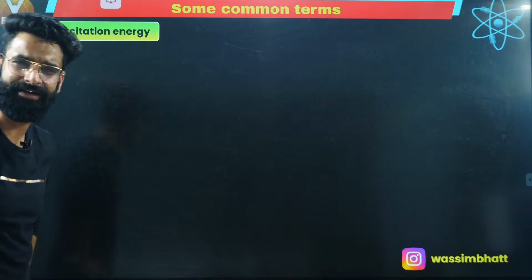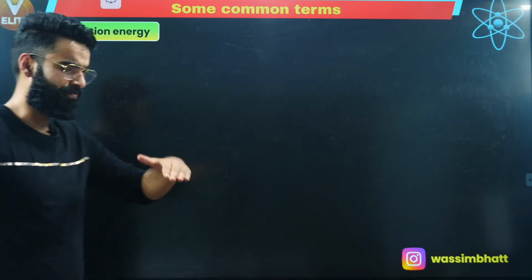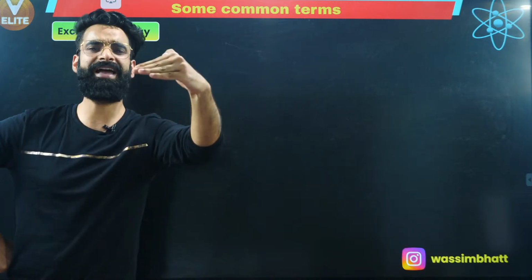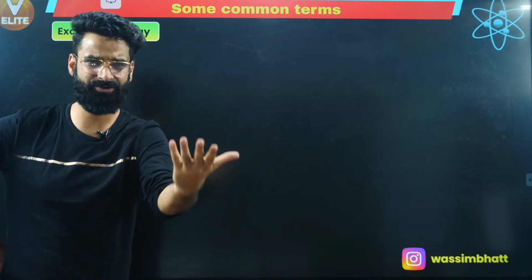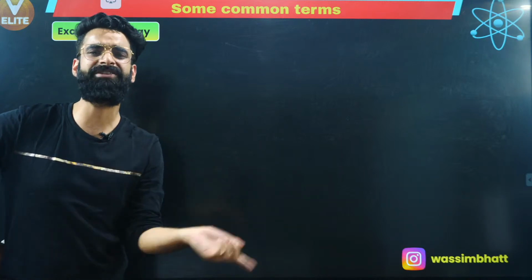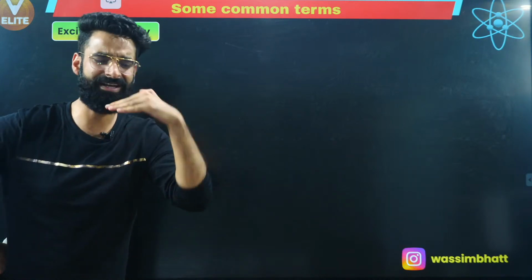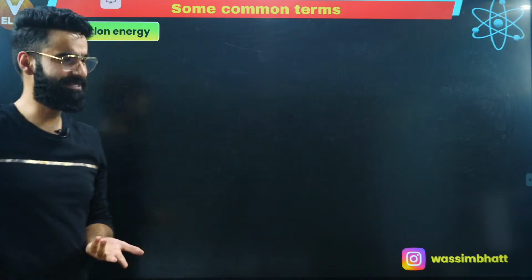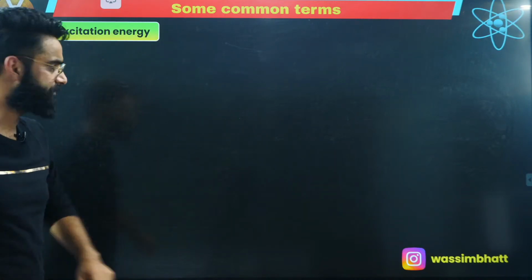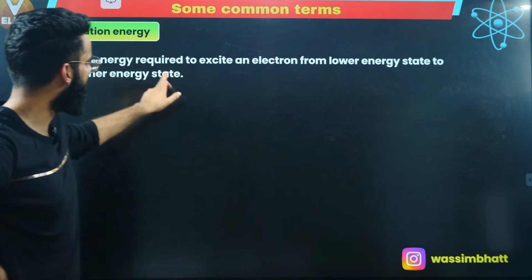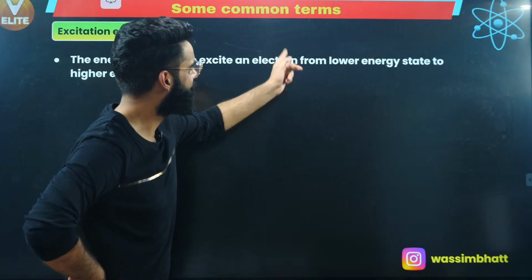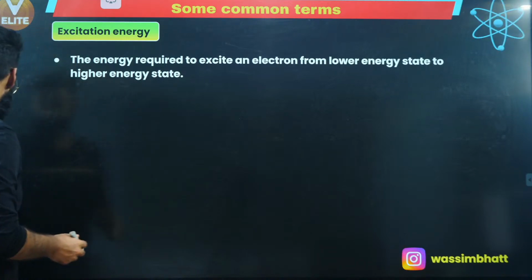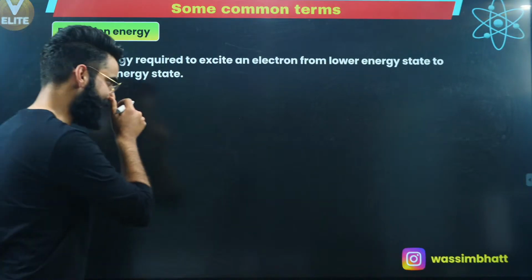Okay, how do we define excitation energy? Simple. Whenever the electron has to make a transition from a lower energy state to some higher energy state in case of hydrogen-like species, the amount of energy which is absorbed by the electron to make that transition, that's something which I call excitation energy. As simple as that, right? The energy required to excite an electron from lower energy state to higher energy state, that's what I call excitation energy. For example, have a look.